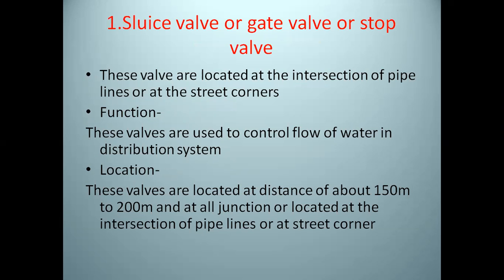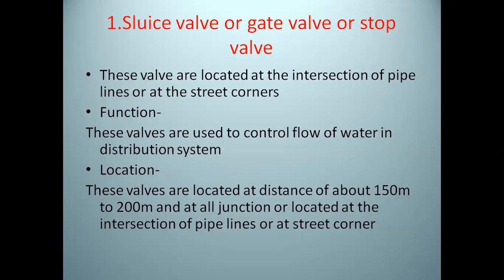The first type of valve is a sluice valve or gate valve or stop valve. These valves are located at the intersection of pipe lines or at the street corners. When there is an intersection of two pipes, then the sluice valves are located on those pipes, or they are also located at the corners of streets.